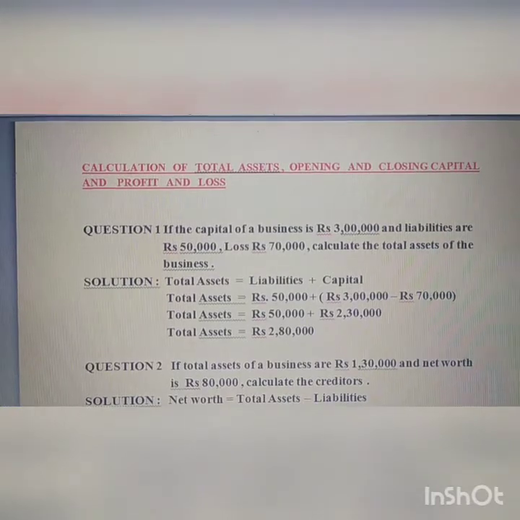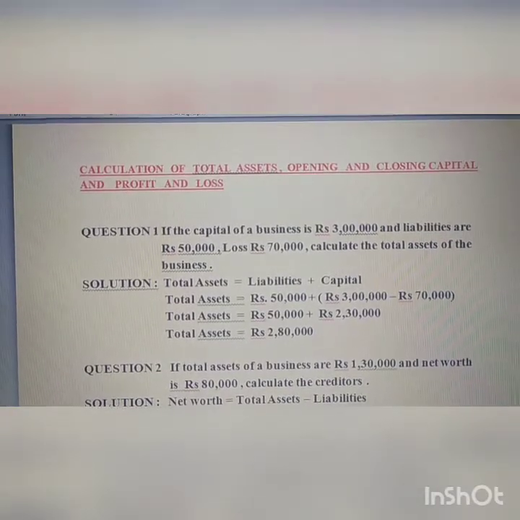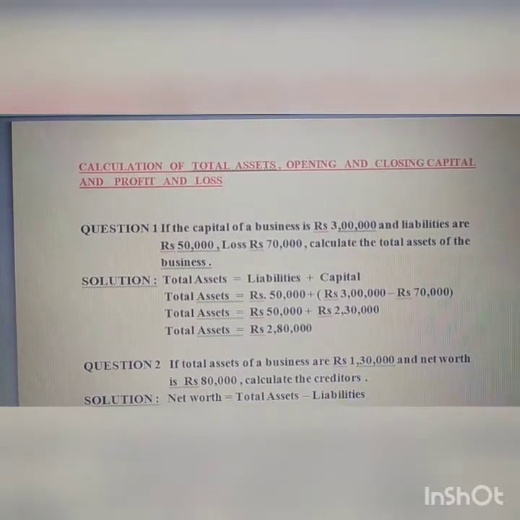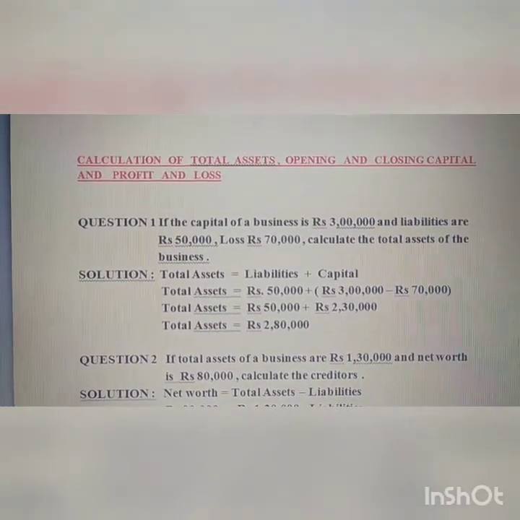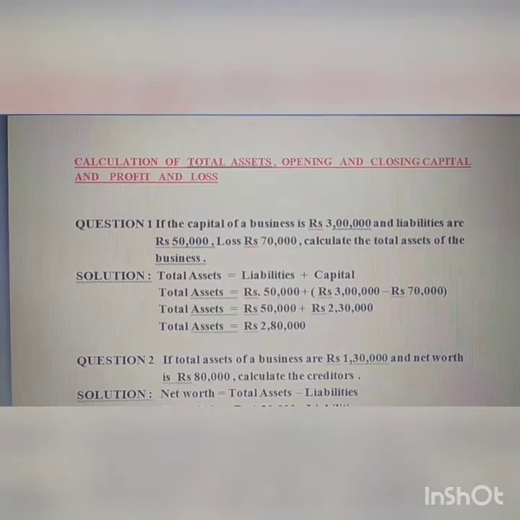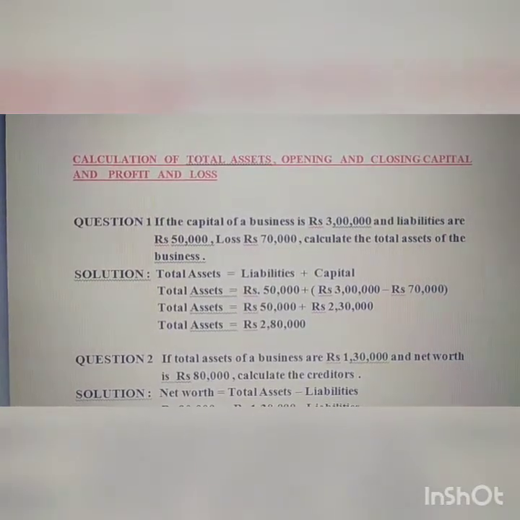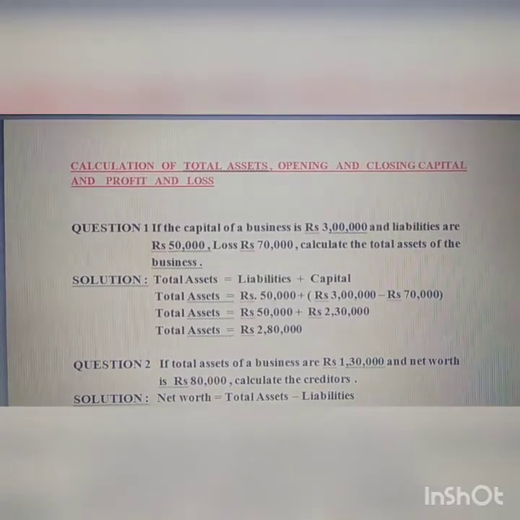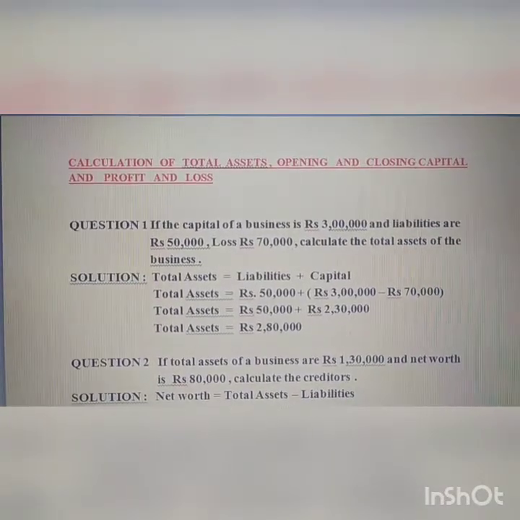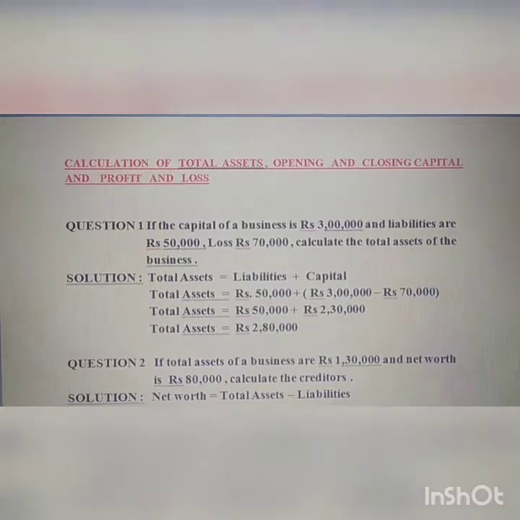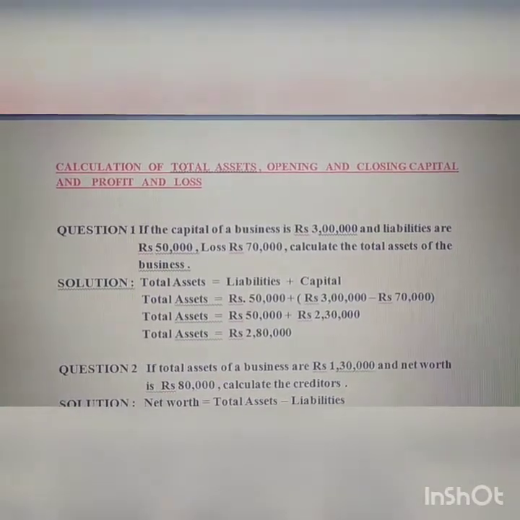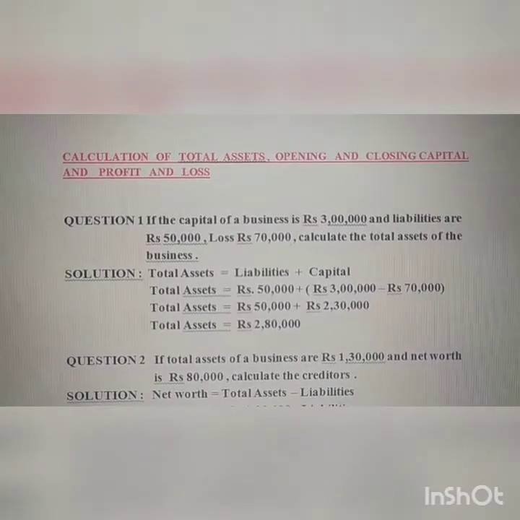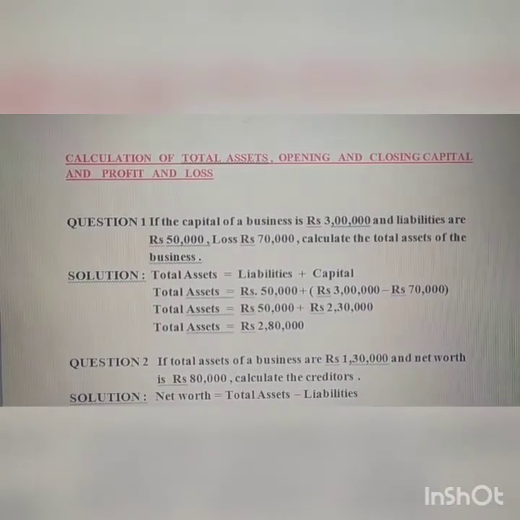In the question we have capital amounted rupees 3 lakh and loss given 70,000. As you know, profits are added to the capital and losses are to be subtracted. So we are going to subtract this 70,000 from the capital amount. So our closing capital, after adjustment, is rupees 2,30,000.